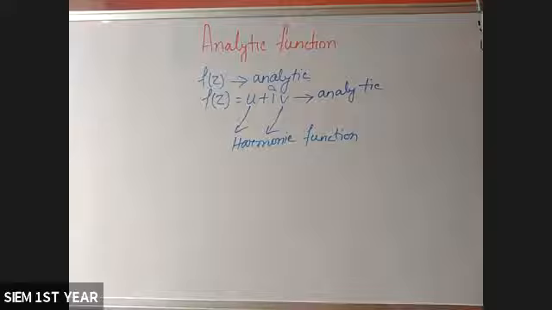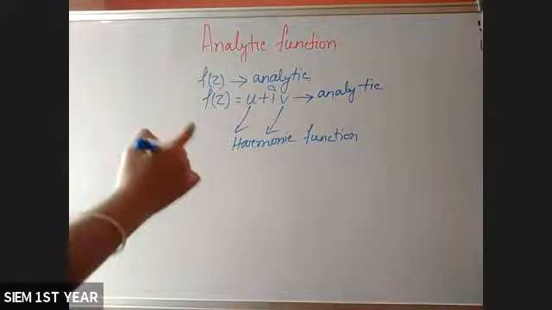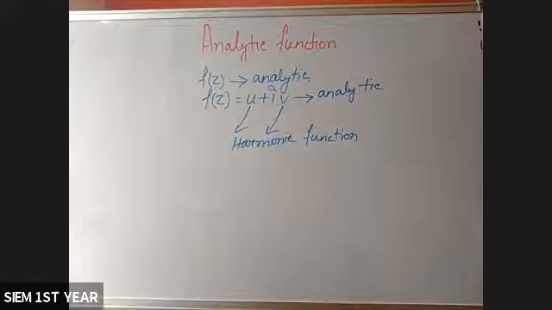They can ask, if f of z is analytic, then option A, it is harmonic or not, or option B, and so on. They can give you different options, and that's why you require the statements. So from this topic, mainly problems on conjugate harmonic functions are asked.